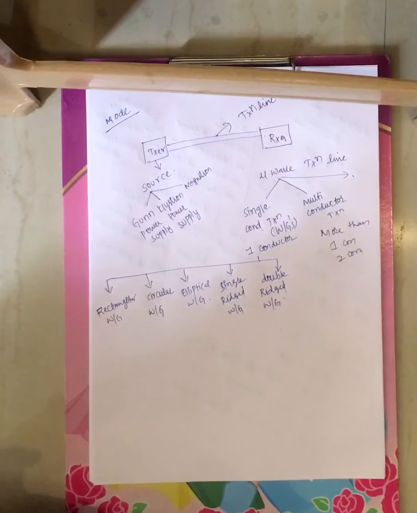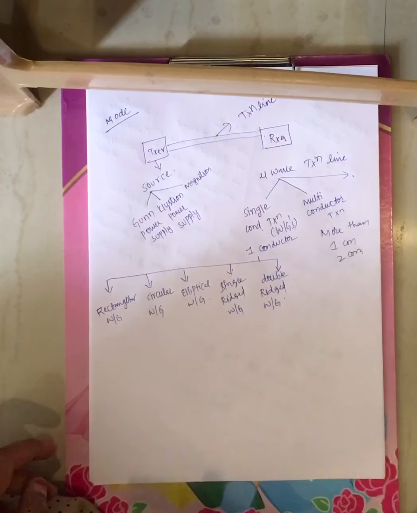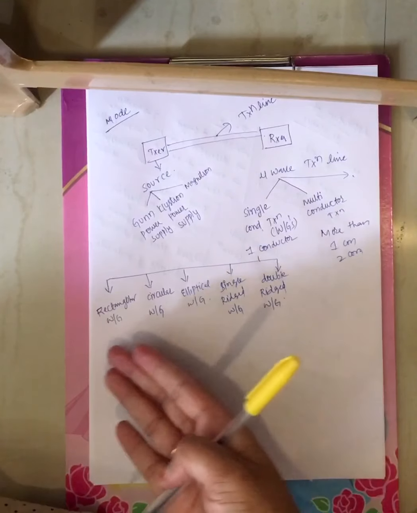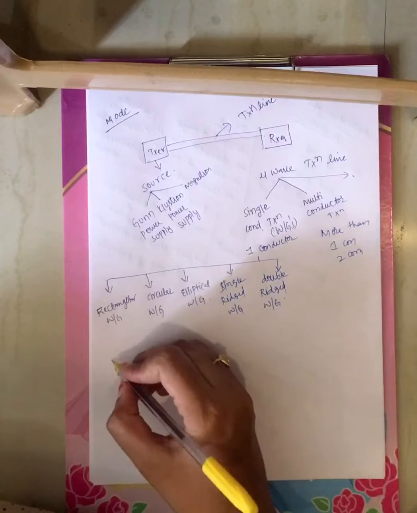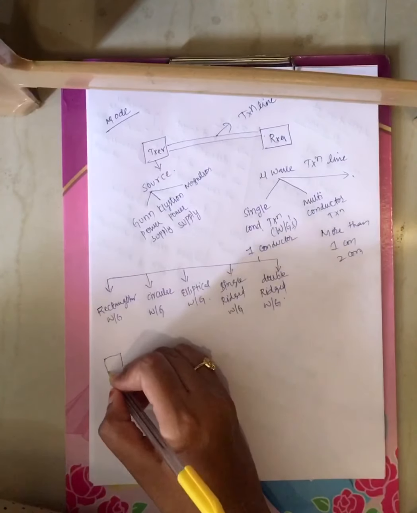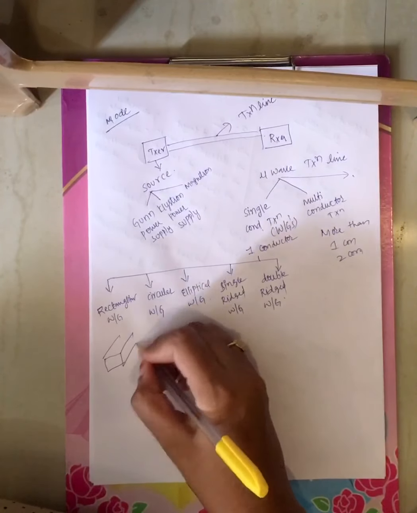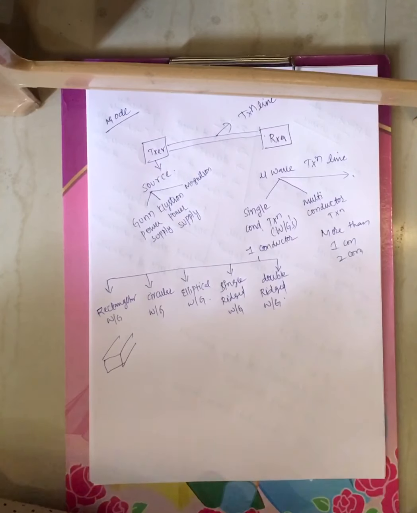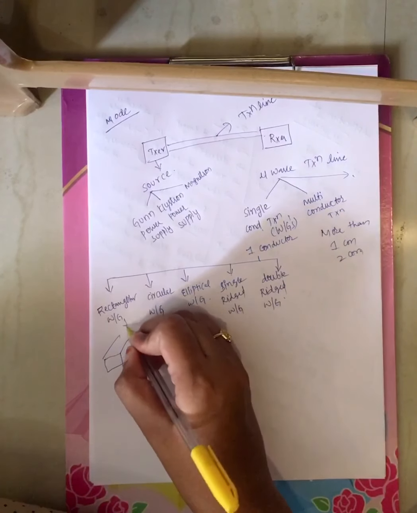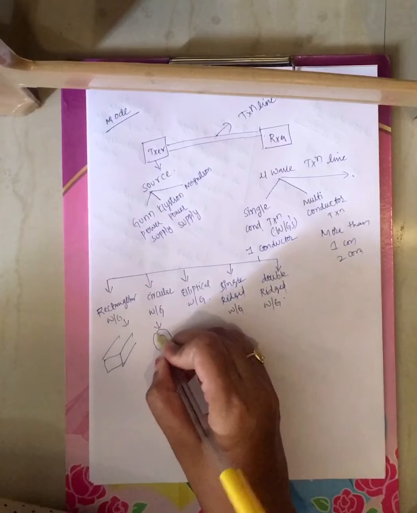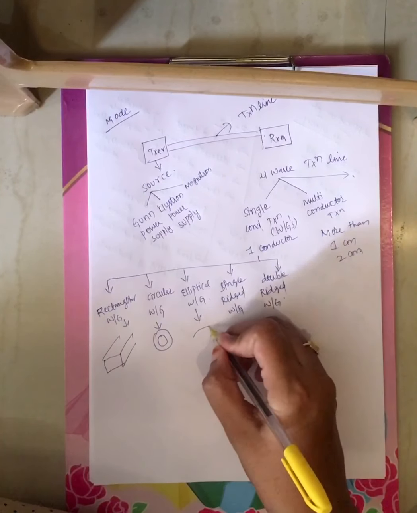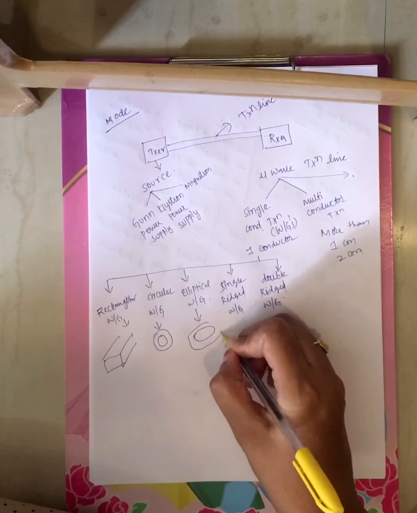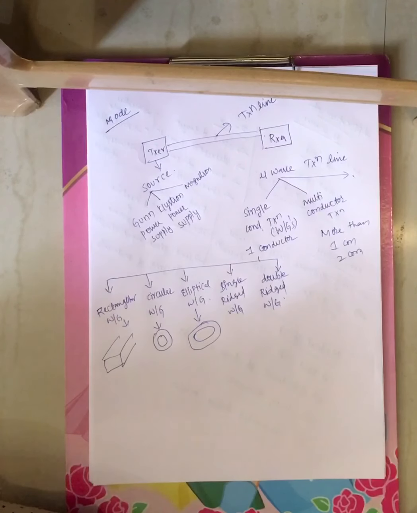Single conductor transmission lines are nothing but waveguides. Based on their shapes, these are categorized into 5 types. The rectangular waveguide, since the shape of the waveguide is rectangular, that's why it is called a rectangular waveguide. The circular waveguide, the shape is circular, that's why it is called a circular waveguide. And the elliptical waveguide, the shape is elliptical, that's why it is called an elliptical waveguide.